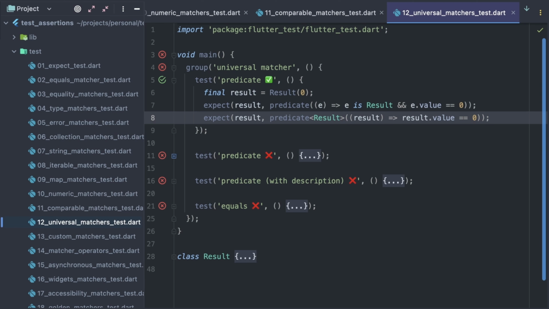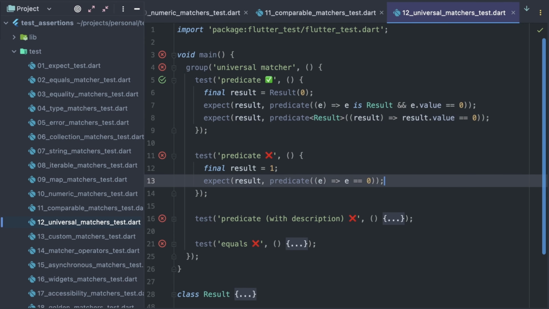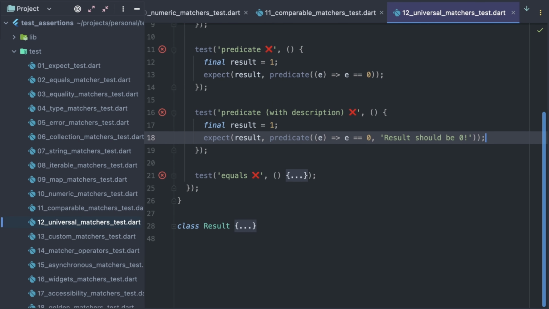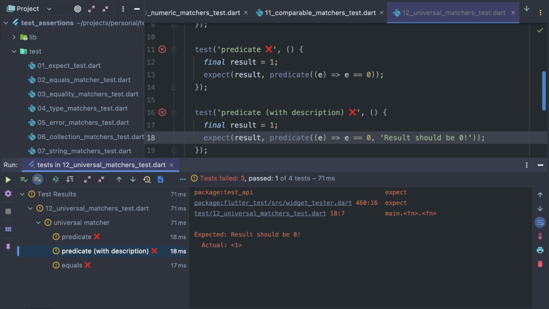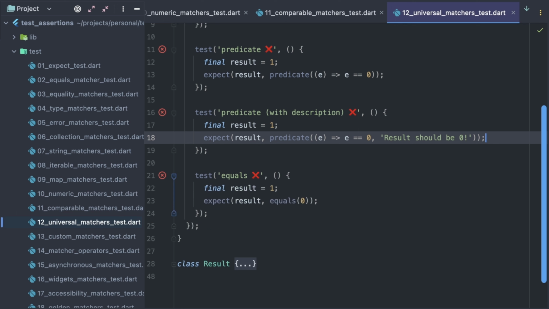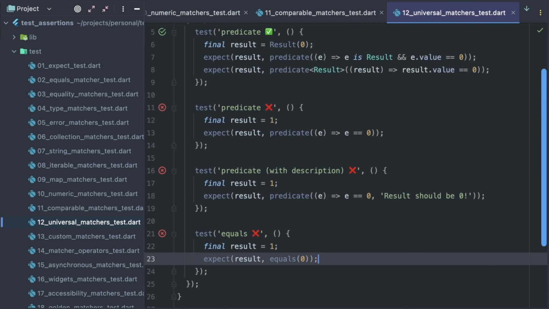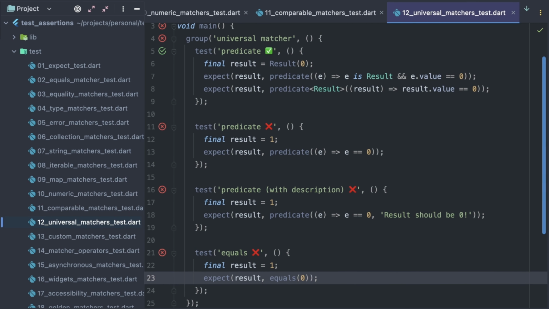But let's see this failing test here. All it says about the expected value is that it should satisfy a function. Not very informative. The output can be improved with the description parameter, like here. The output of this test is better, but let's compare it to the plain equals matcher we discussed in the beginning. Expected 0, but actual was 1. Same level of details with less code compared to the predicate matcher. So I suggest to always prefer using focused matchers when available.